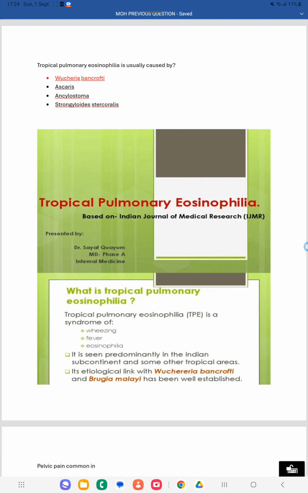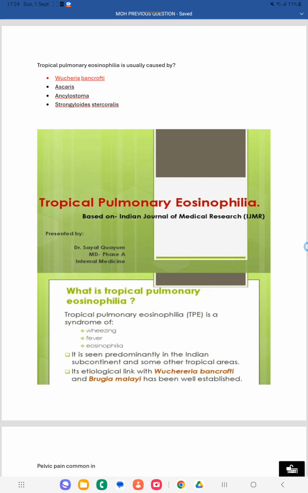It is characterized by three main symptoms: wheezing, fever, and eosinophilia. Eosinophilia enters into the lungs, and that condition is called tropical pulmonary eosinophilia. So it is associated with lymphatic filariasis.